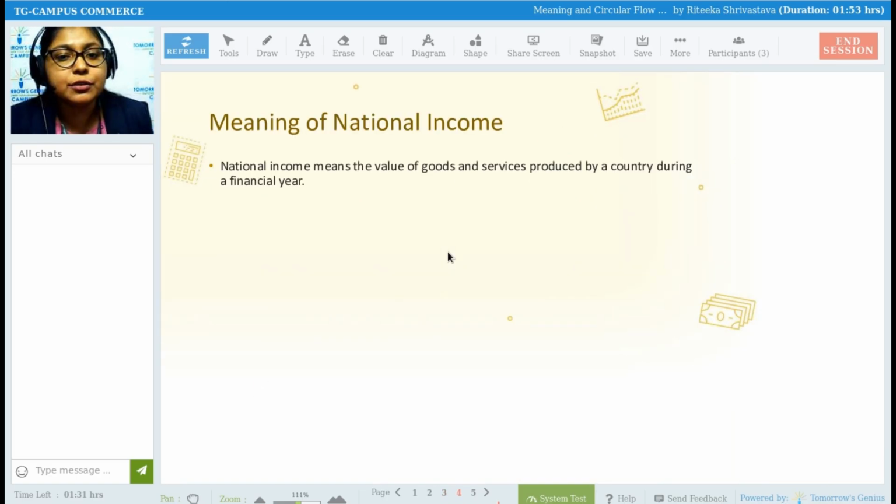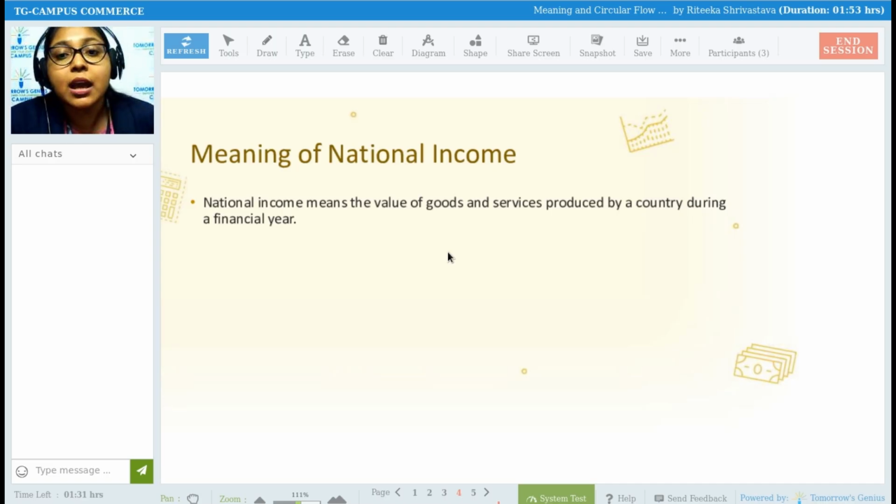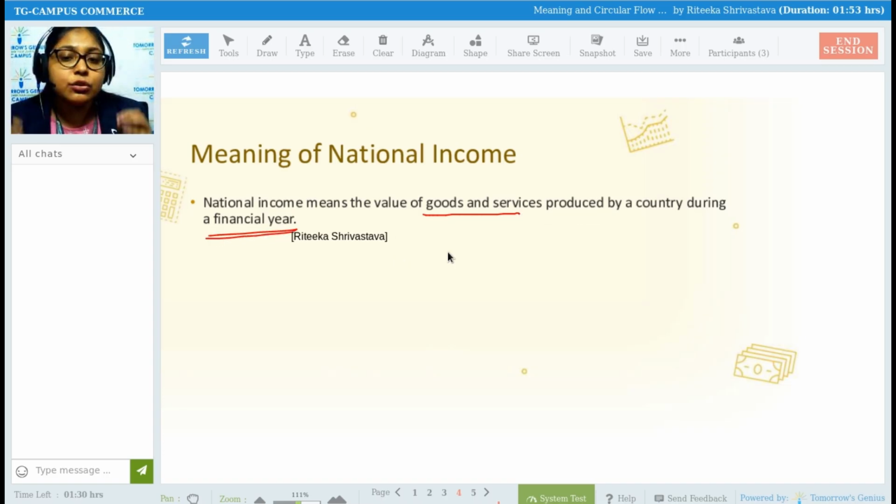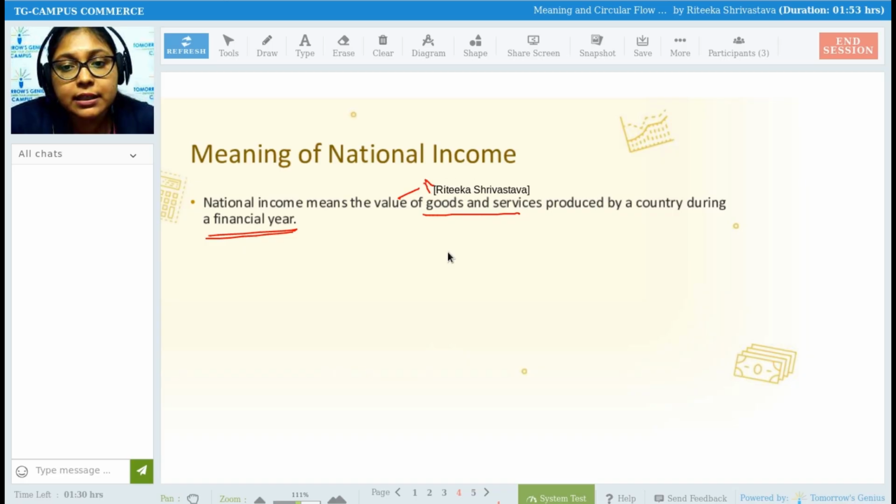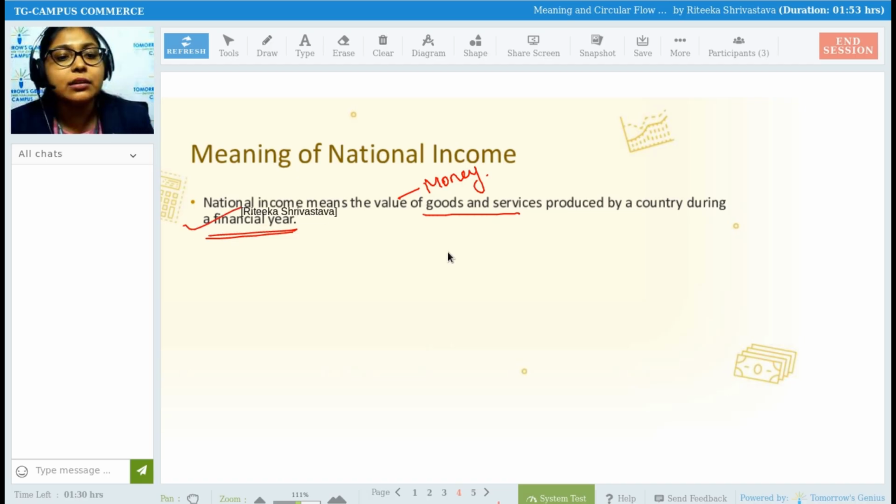Meaning of national income. So national income means nothing but the value of goods and services produced by a country during a financial year. So national income means nothing but the total value, total money. Value over here means the value as per money of goods and services which is produced in the country during that financial year. What do we mean by financial year? Any idea? Anyone? What is a financial year?